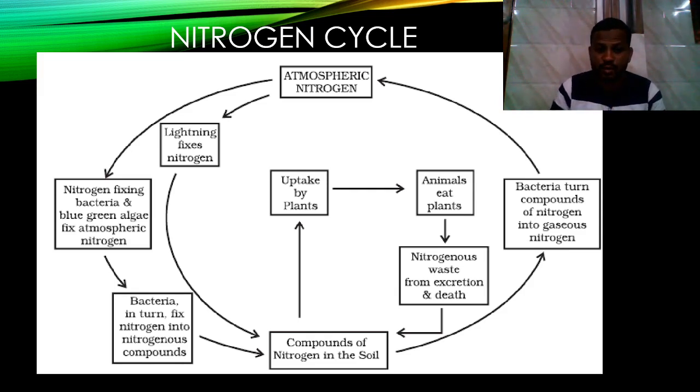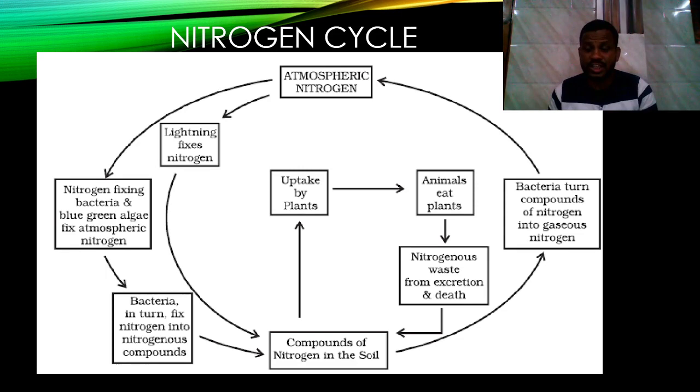First we see the nitrogen that is fixed by lightning, which is converted into compounds of nitrogen in the soil. If we see the outer side of that cycle, the nitrogen fixing bacteria and blue-green algae fix the atmospheric nitrogen. That atmospheric nitrogen is converted into nitrogenous compounds with the help of bacteria. It is mixed with the soil.